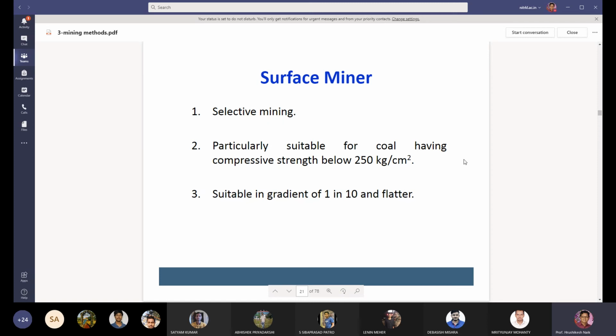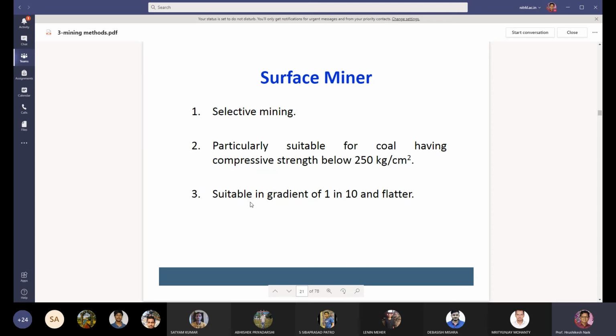Particularly, it is very suitable for coal having compressive strength below 250 kg per centimeter square. If the compressive strength of the coal is less than 250 kilogram per centimeter square, then you can go for a surface miner project.